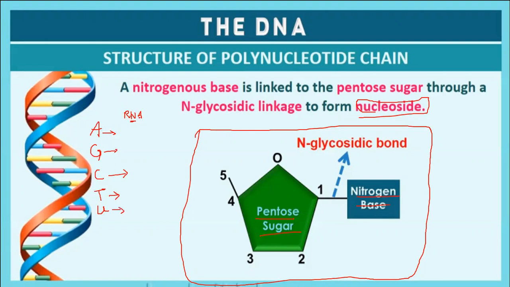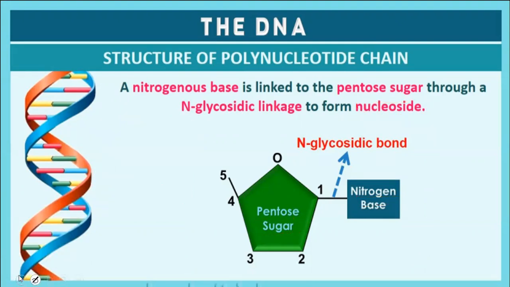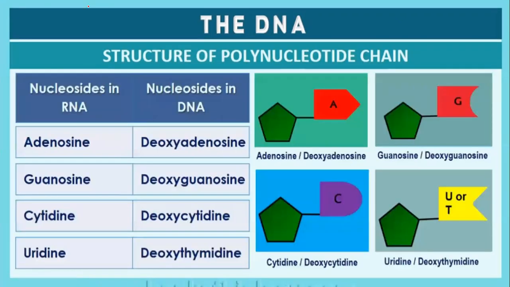In RNA you won't get thymine; thymine is present only in DNA. In the case of DNA, it forms 2-deoxyadenosine, 2-deoxyguanosine, 2-deoxycytidine and 2-deoxythymidine, since the sugar is 2-deoxy, exactly over here.